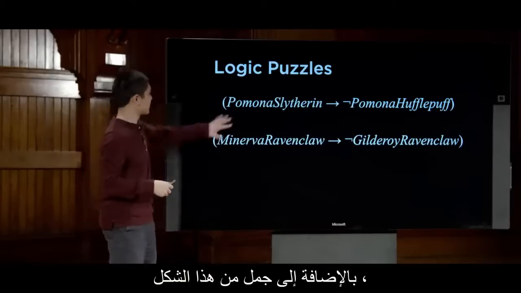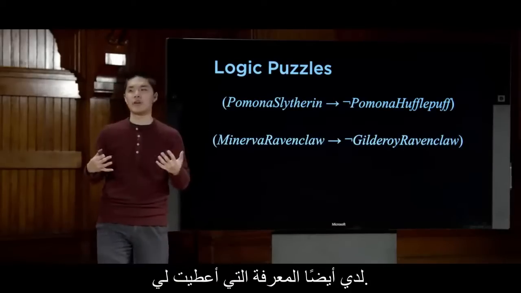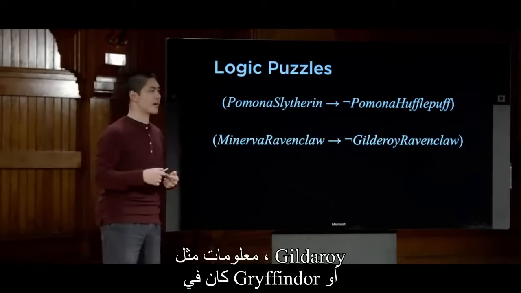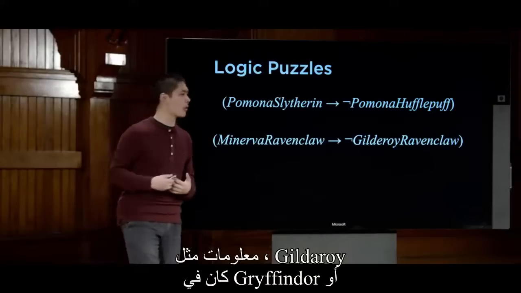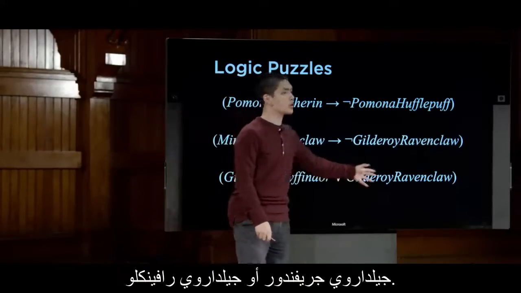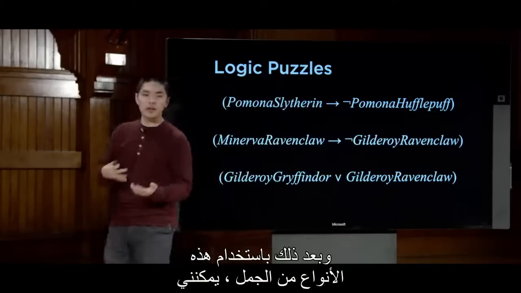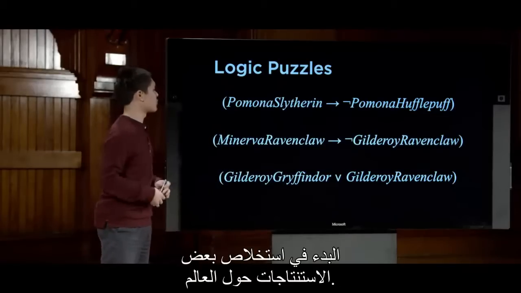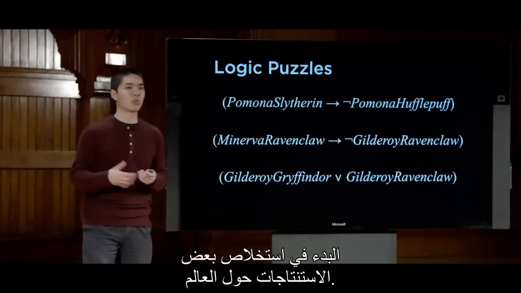And so in addition to sentences of this form, I also have the knowledge that was given to me. Information like Gilderoy was in Gryffindor or in Ravenclaw would be represented like this, Gilderoy Gryffindor or Gilderoy Ravenclaw. And then using these sorts of sentences, I can begin to draw some conclusions about the world.